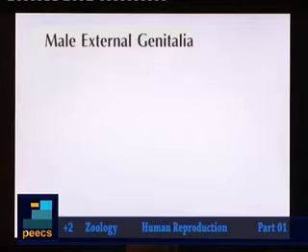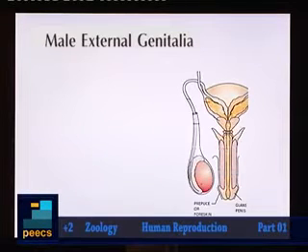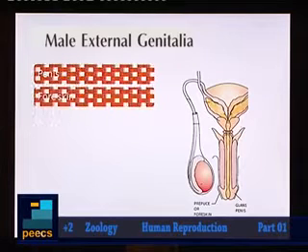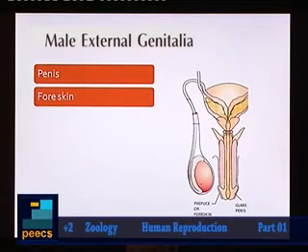Now coming to the external genitalia of male individual. External genitalia in male will mainly help in insemination, and the different components are penis and also the foreskin. Penis is mainly helping in insemination or transferring of the sperm cells into the female genital tract.